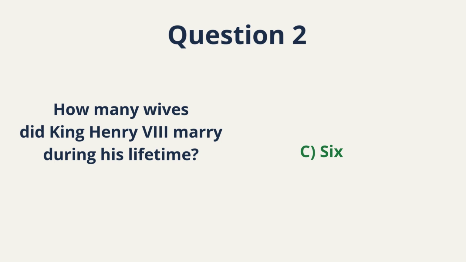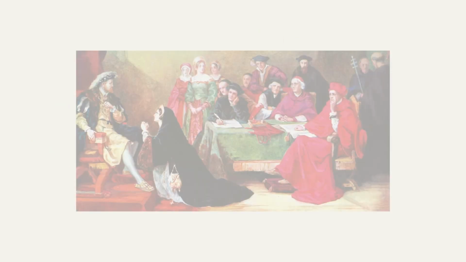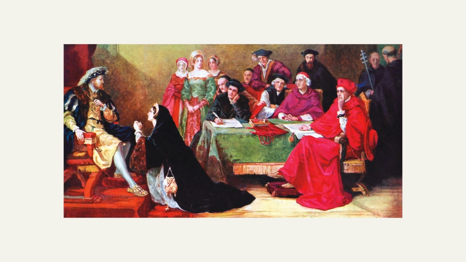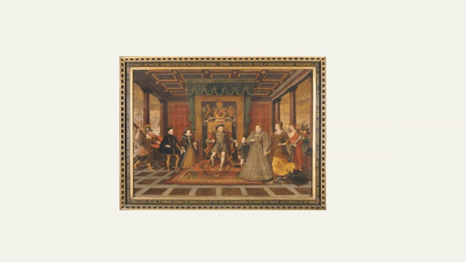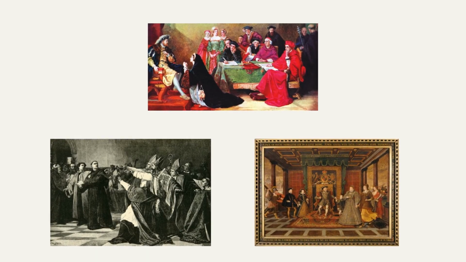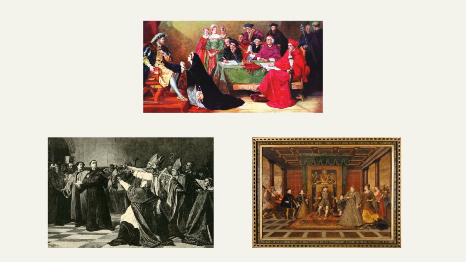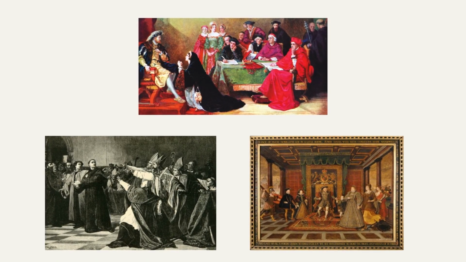6. Henry VIII had 6 wives, but this question is not just about counting. It connects to one of the most important events in English history. Henry wanted to annul his marriage. The Pope refused, so Henry broke from Rome. He created the Church of England. This is monarchy plus religion plus political power. The exam tests that combination frequently.